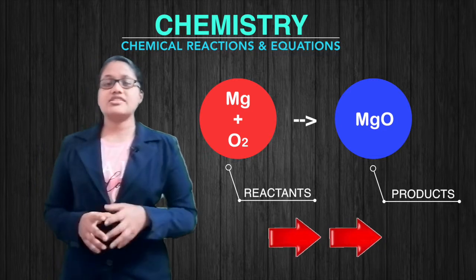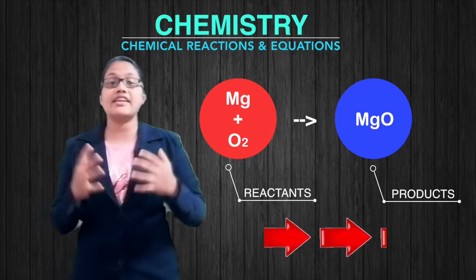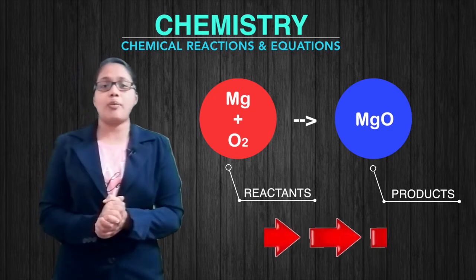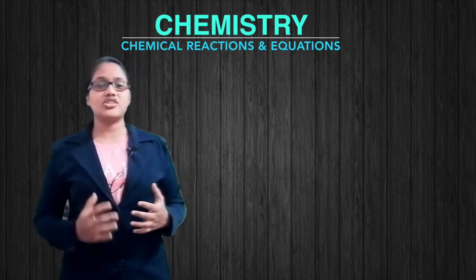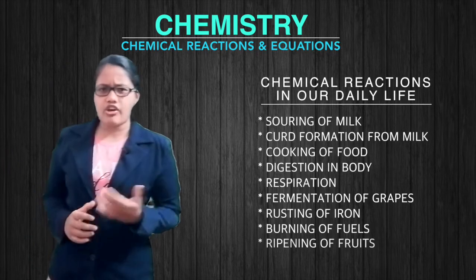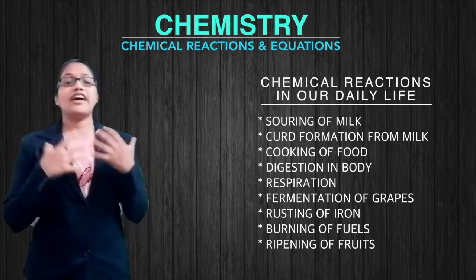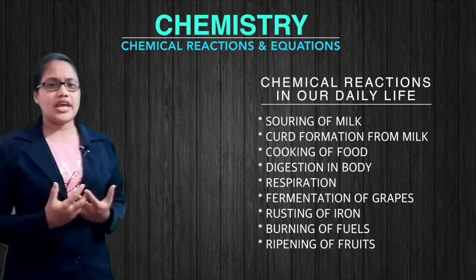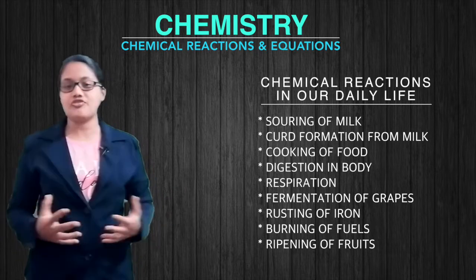During chemical reactions, a rearrangement of atoms takes place between the reactants and they form new substances having entirely different properties from the reactants. A large number of chemical reactions keep occurring in our daily life: souring of milk, fermentation of curd from milk, cooking of food, digestion of food in our body, respiration, fermentation of grapes, rusting of iron, burning of fuels, ripening of fruits.